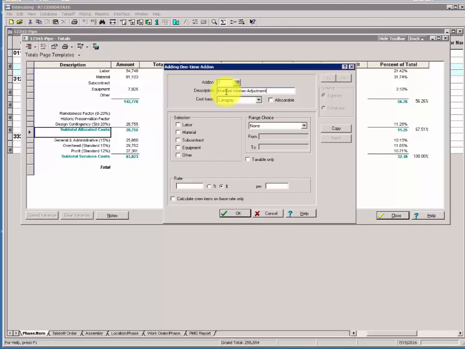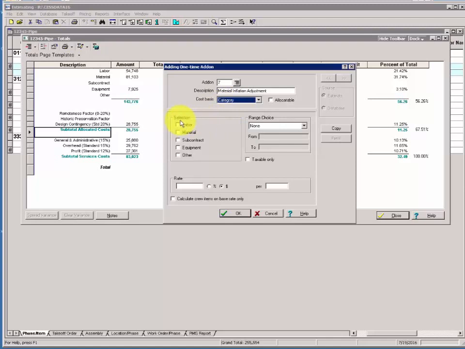The driver of the one-time add-on or the add-on template is the field we know as cost basis, and here we can use the pull-down tab and choose the various methods of attaching costs to pieces or parts of our spreadsheet. We're not obligated to mark up the entire spreadsheet. We can mark up specific parts of it. In our case, because we only want to touch the material cost, we're going to choose the default category.